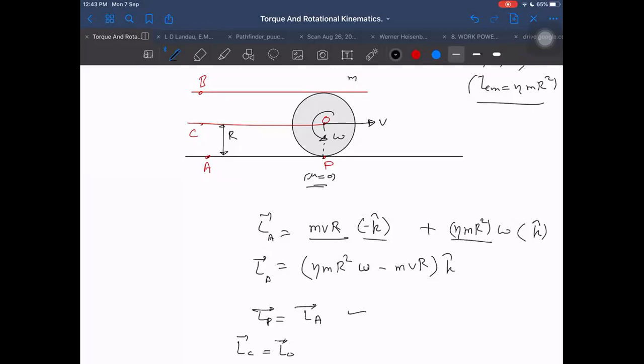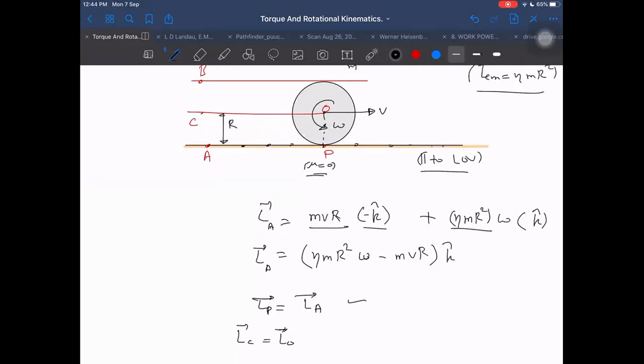When we take a line parallel to the line of velocity, then at any point on that line the angular momentum will be the same. This is the general rule.